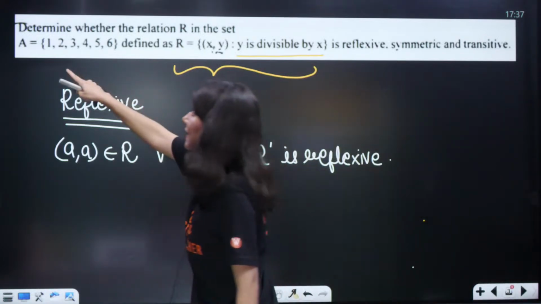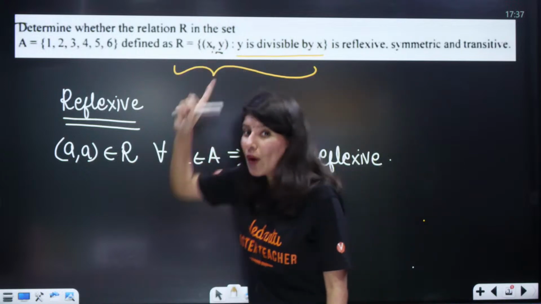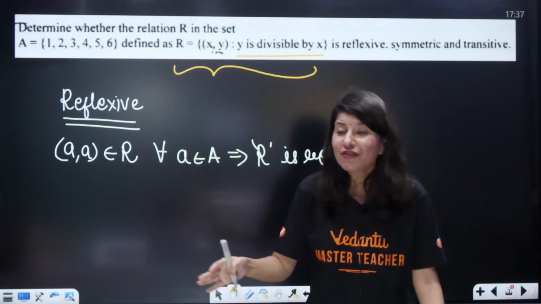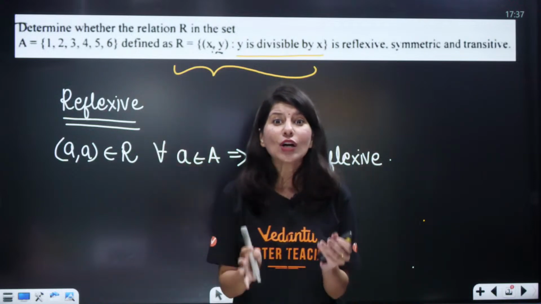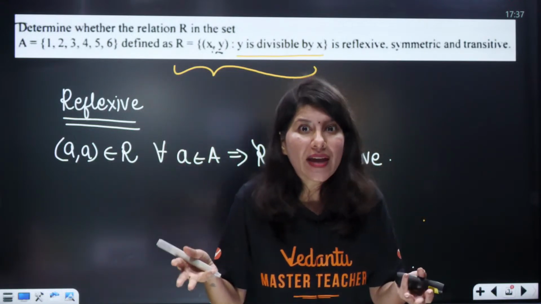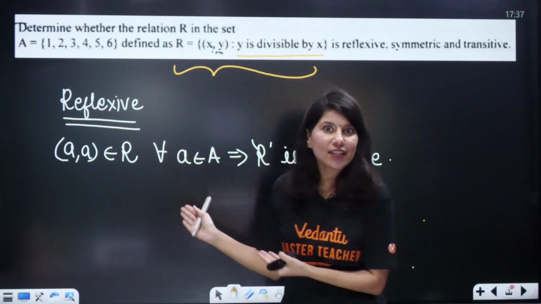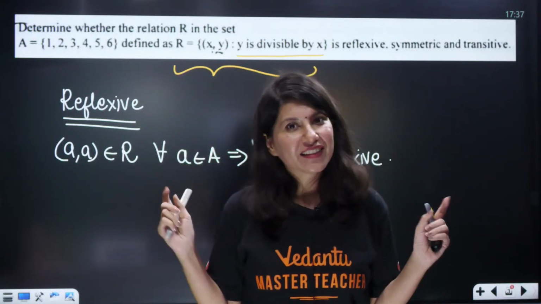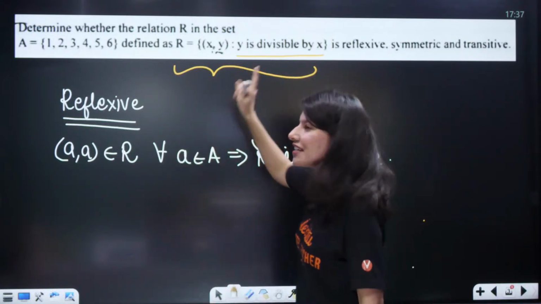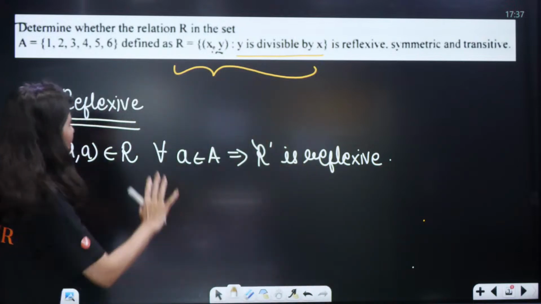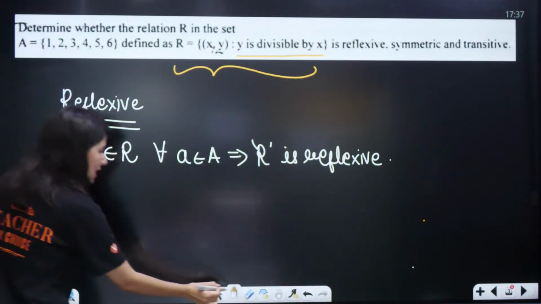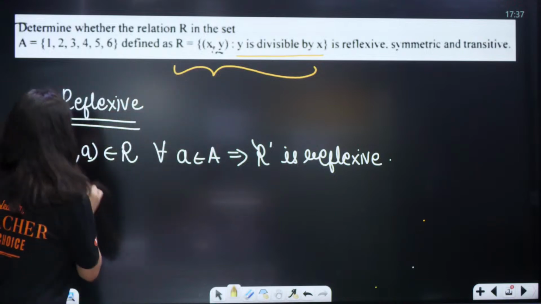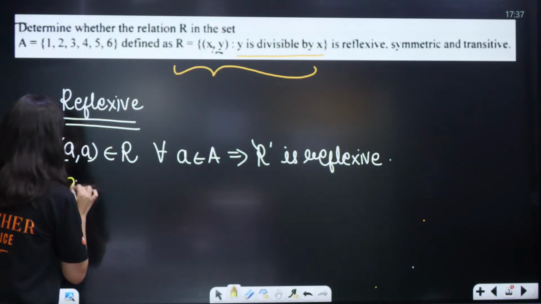That means in our case, 1 comma 1, 2 comma 2, 3 comma 3, 4 comma 4, 5 comma 5, 6 comma 6, all 6 ordered pairs should sit inside your relation. If they are sitting inside your relation, then definitely it is a reflexive relation.